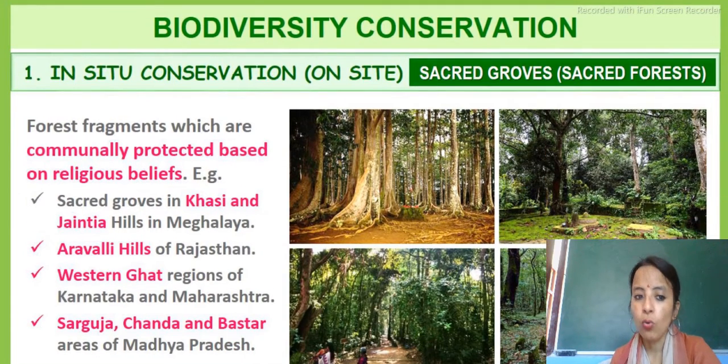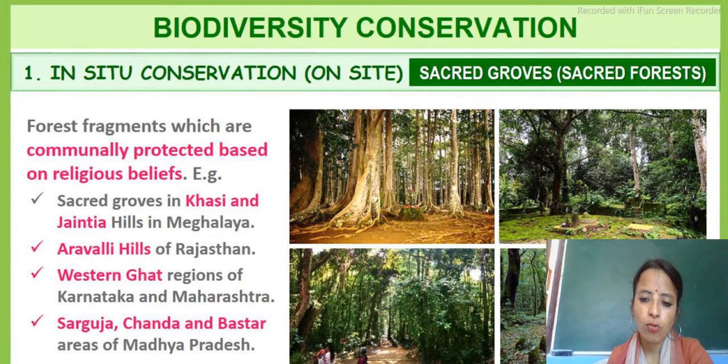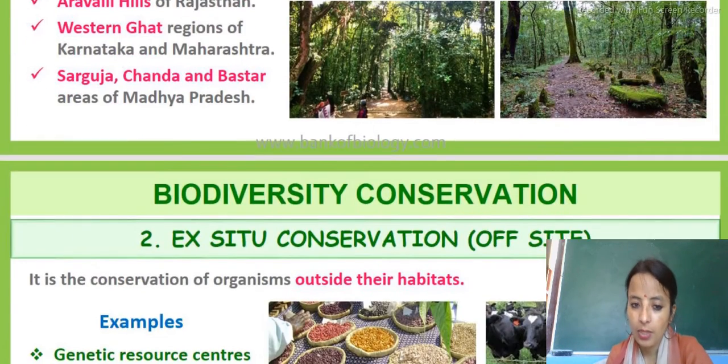Next is the sacred grove. What are these? As you can see in this picture also, students, these are certain fragments or areas of the forest which are commonly protected by the people who are staying there, and it is totally based on religious belief. The government has given this to those people, and they will take care of this particular area, its plants, and the flora and fauna of that area. Examples are sacred groves in the Khasi and Jaintia hills in Meghalaya; second, the Aravalli hills of Rajasthan; then the Western Ghat regions of Karnataka and Maharashtra; and last, the Sarguja, Chanda and Bastar areas of Madhya Pradesh.